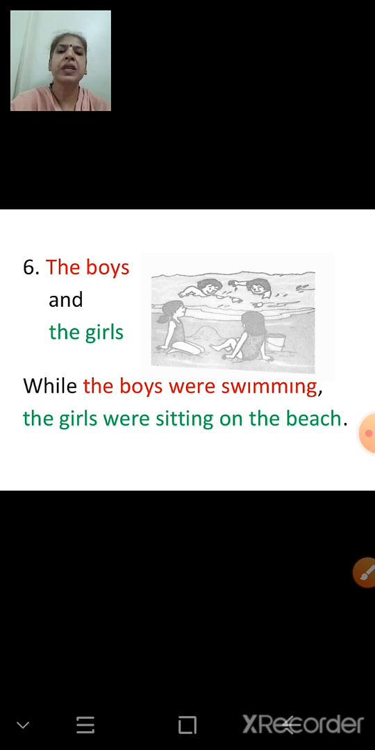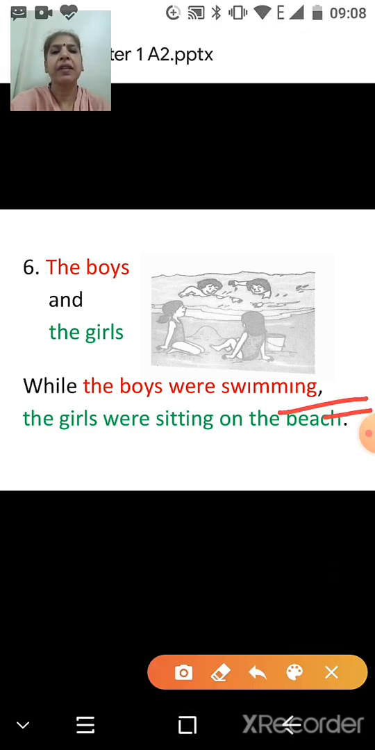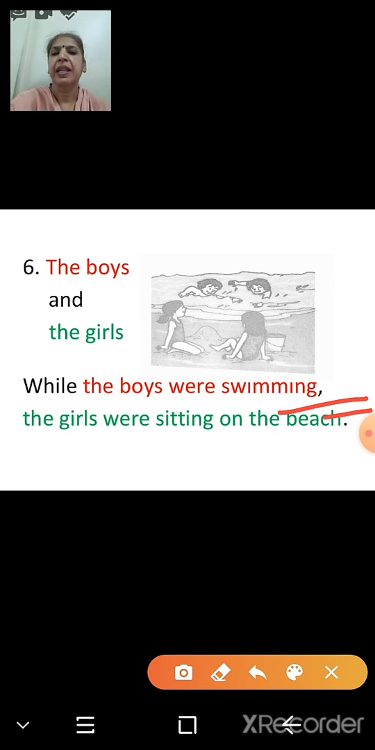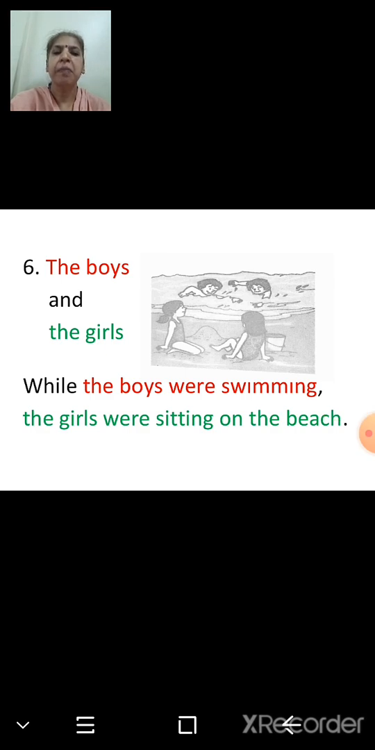While the boys were swimming, the girls were sitting on the beach. And you can see there is a comma. This is very important. While the boys were swimming, the girls were sitting on the beach.